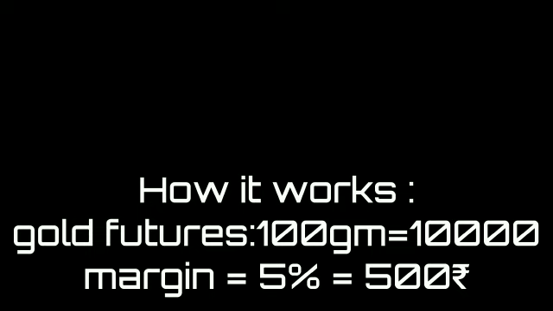So you bought the gold future contracts when it was rupees 10,000 per 100 grams. The next day the price of gold rose to rupees 12,000 per 100 grams. So 2,000, the excess amount, will be credited to your account. The very next day the price dips to rupees 11,500. This means rupees 500 will be debited from your account.